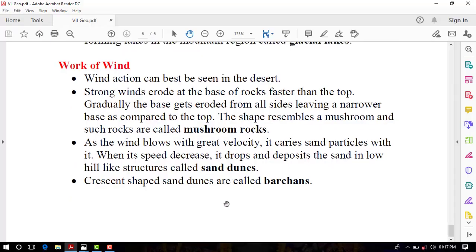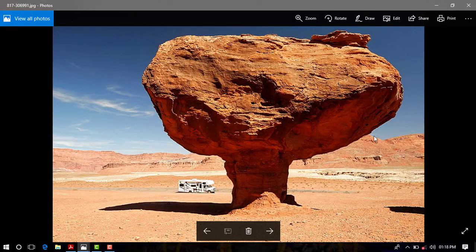And the last agent, work of wind. Wind action can best be seen in the desert region. Strong winds erode the base of rocks faster than the top. Gradually, the base gets eroded from all sides, leaving a narrower base as compared to the top. The shape resembles a mushroom, and such rocks are called mushroom rocks. On your screen, you can see a picture of a mushroom rock.